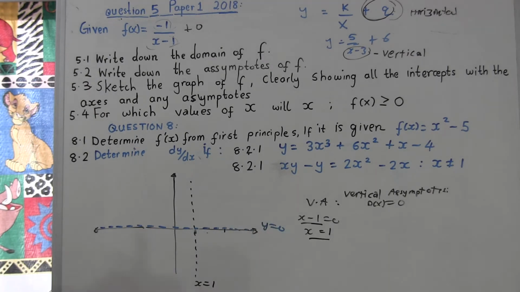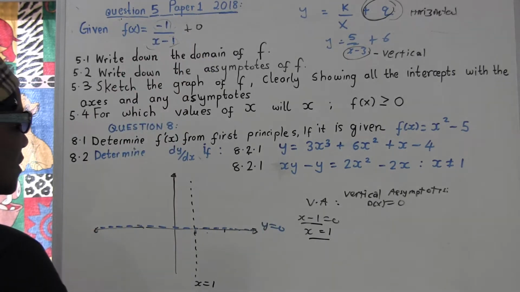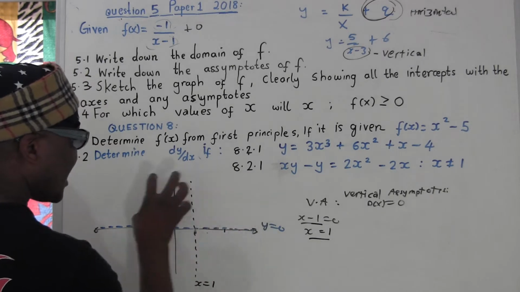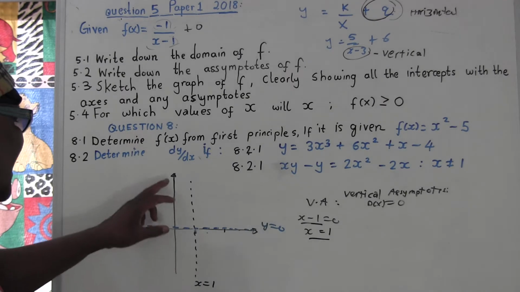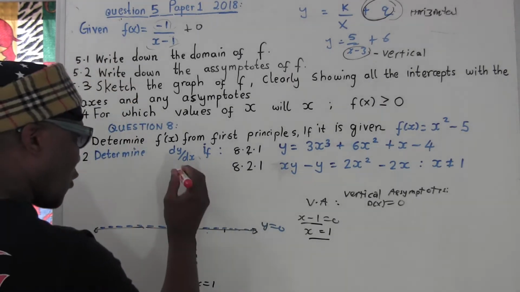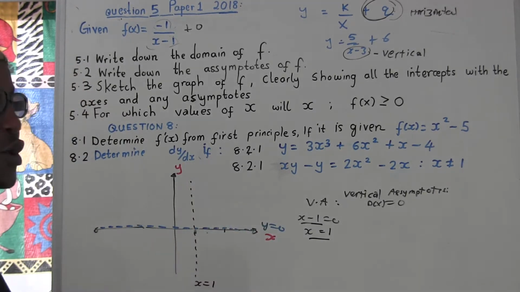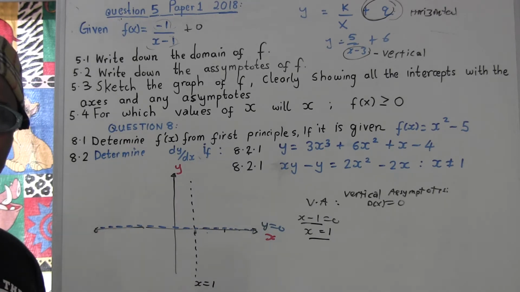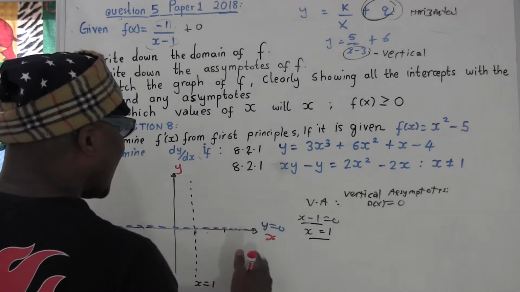You know what I'm saying? So when you finish, before you draw your graph, you can know the nature of the graph. How? You look at this number here. If this number is negative, we have 4 quadrants. This is the first quadrant, this is the second quadrant, third and fourth. How are you going to look at your quadrant? Don't look at the normal x and y that you always know, like x-axis, y-axis. No, don't look at them. The axes you're dealing with right now are your asymptotes. This is your new axis for the hyperbola. So this is our asymptote.